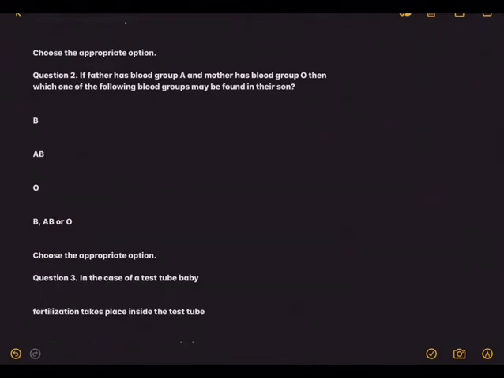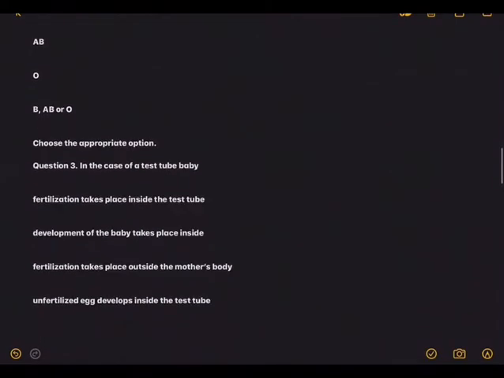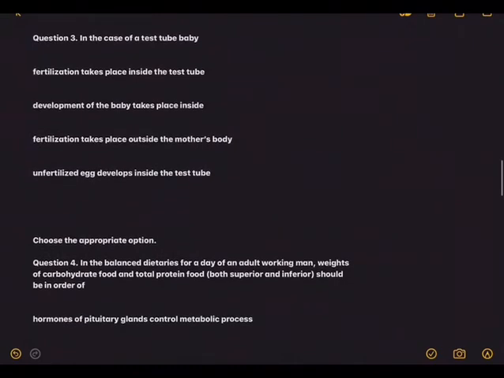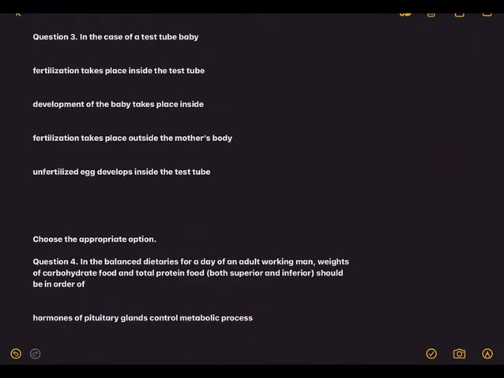Second question, if father has blood group A, and that means if father has got blood group A, all biology boys know it, in genetics chapter, the genotype will be IA IA or IA-I0, and mother has blood group O, of course fixed, I0. Now you make a cross. Then which one of the following blood groups may be found in their son? So you can help computer boys how to arrive at the answer.